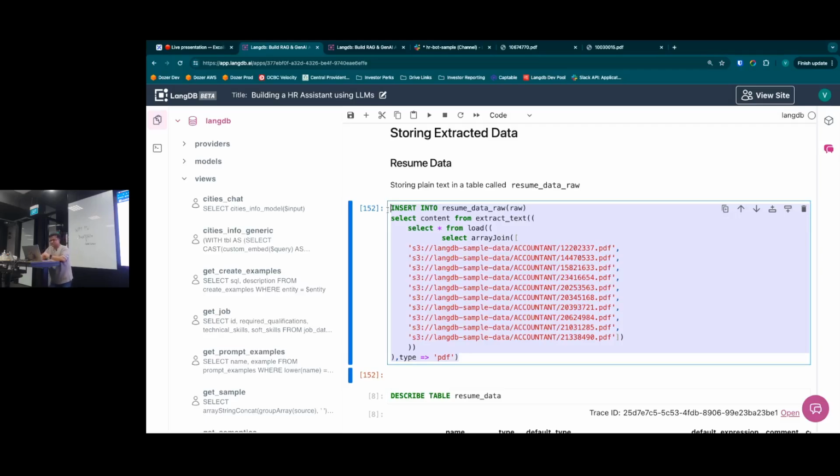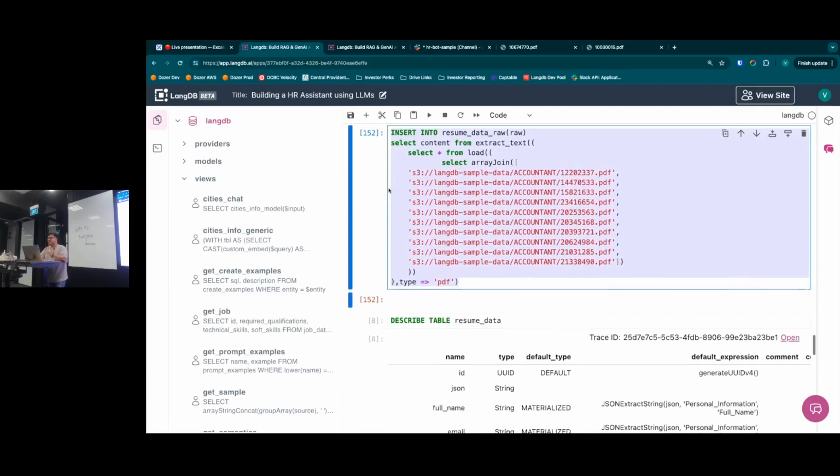Now we are actually processing several PDF documents all in a single call. Again, because it is SQL and processing data, I think that's one of the reasons we think LangDB is quite suitable for this purpose, because we are actually working with data frames. We have a bunch of links. We bring that data in line using several functions that we have, use an LLM model, and then get that data and write that to a table. You can complete all of that in a single SQL statement, right?